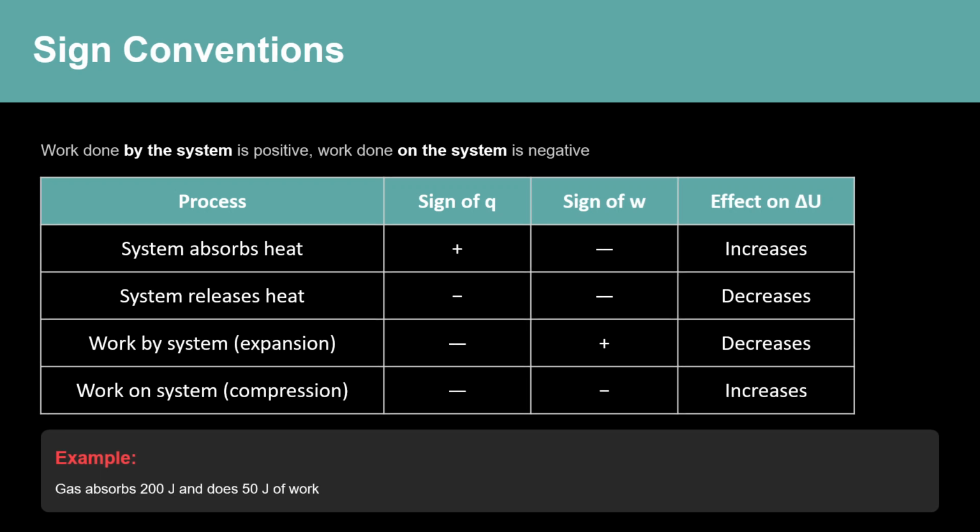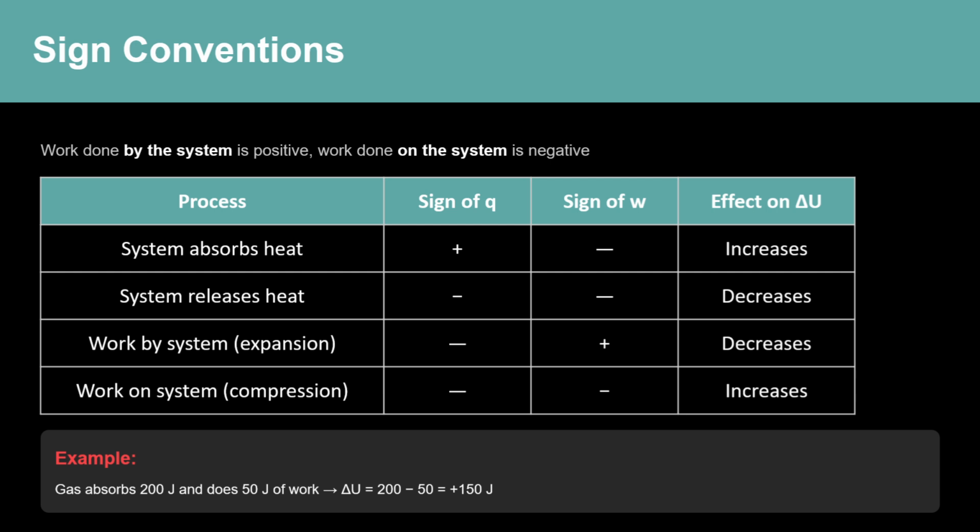Imagine that a gas absorbs 200 joules of heat and does 50 joules of work, like by expanding in a piston and pushing against the surroundings. This means that work is done by the system. Thus, W is positive. Let's calculate the change in internal energy. Delta U equals Q minus W, which is 200 minus 50 equals plus 150 joules. So the internal energy increases by 150 joules. Even though the system does work, which by itself would decrease internal energy, the heat absorbed is greater than the work done, so the net effect is an increase in internal energy.